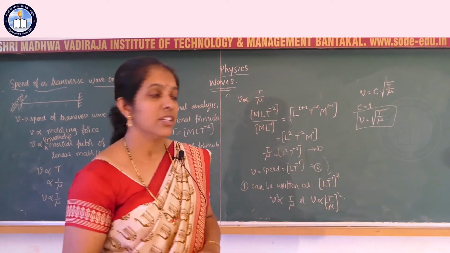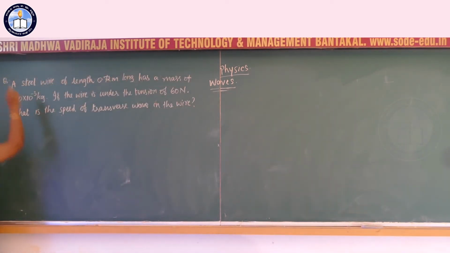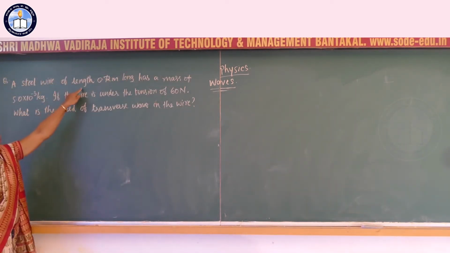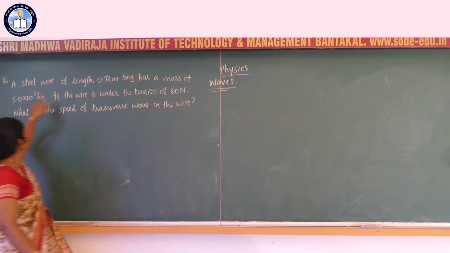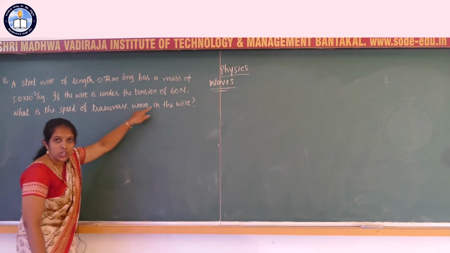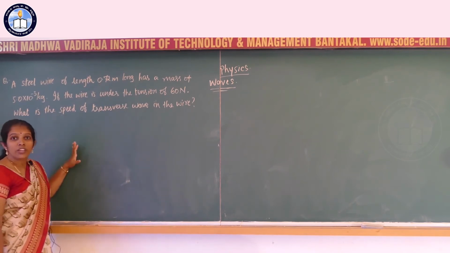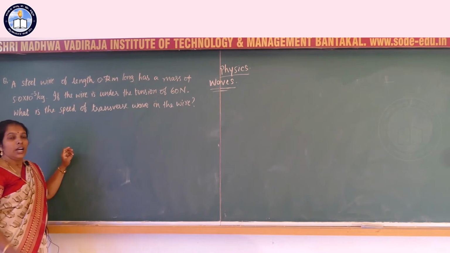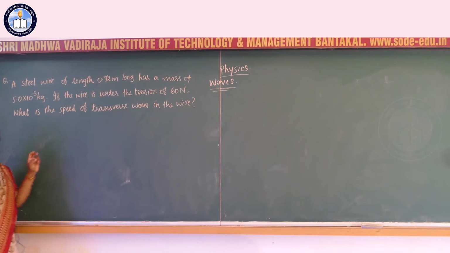Next, let us solve one problem using this. Here the question is, a steel wire of length 0.72 meter has a mass of 5.0 into 10 power raised to minus 3 kg. If the wire is under the tension of 60 Newton, what is the speed of transverse wave in the wire? Our aim is to find the speed of transverse wave.